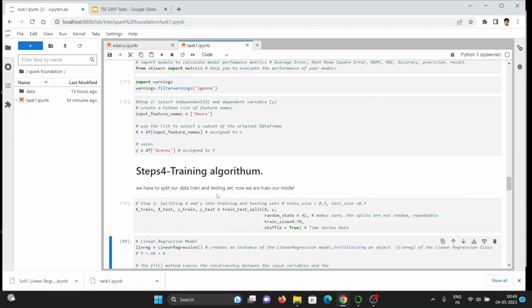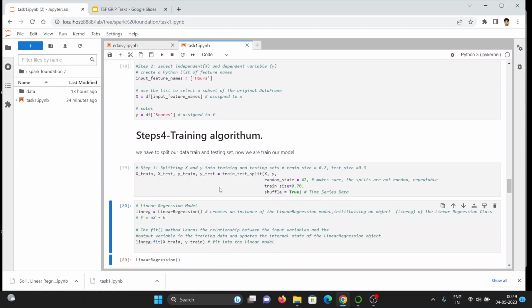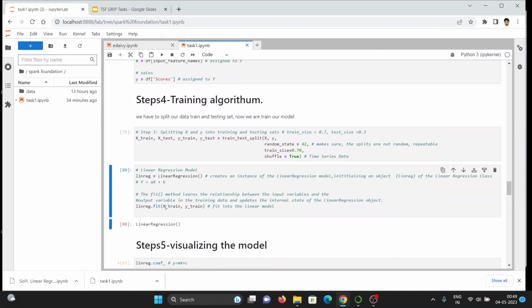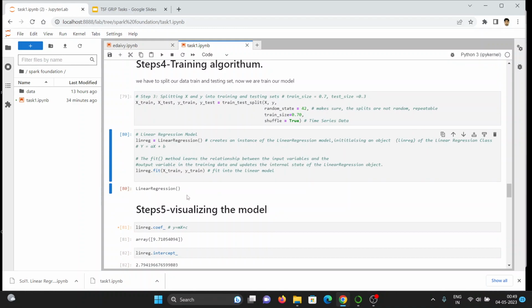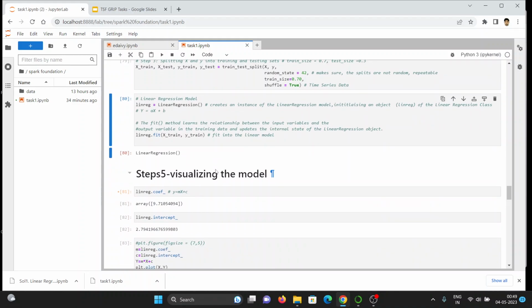Moving to the next step, step 4, training the algorithm. In this case, we split the data into train and test sets, with 70% for training the data and 30% for testing the data. Using the Python algorithm, we run the linear regression fit. So we get the linear regression model.